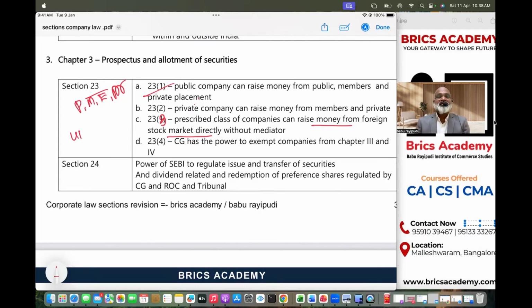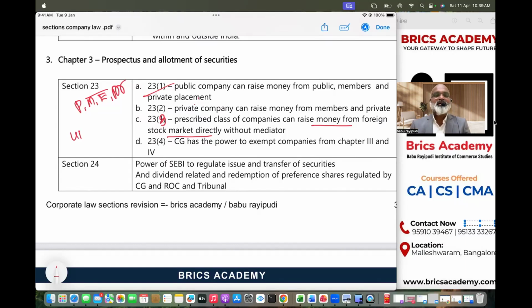But recently, central government has given a notification that certain prescribed class of companies can start raising money directly from foreign stock markets. That means you need to understand section 23, subsection 3, which talks about certain prescribed class of companies that can raise money from foreign markets directly. But in 90% of the cases, most Indian companies will raise money from foreign markets in the name of global depository receipts and American depository receipts, which we will study after sections 40 and 41.